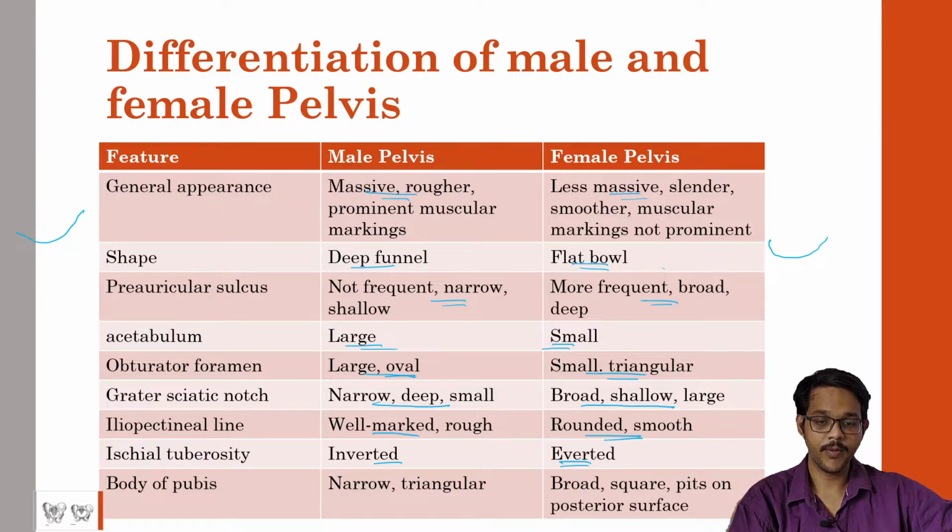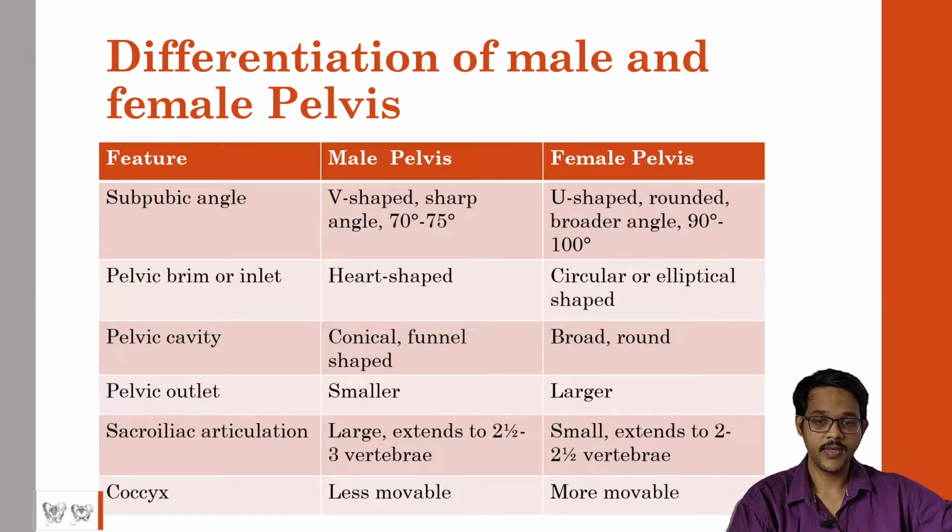Body of pubis is narrow and triangular in males. It is broad and square in females, and pits are present on the posterior surface. These are seen only in cases of pregnancy. So if the female has delivered vaginally, there is a presence of pits on the posterior surface of the body of pubis. Next, the subpubic angle is V-shaped and sharp in males, 70 to 75 degrees. It is U-shaped and rounded and a broader angle in females, 90 to 100 degrees.